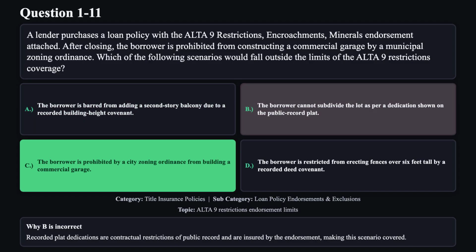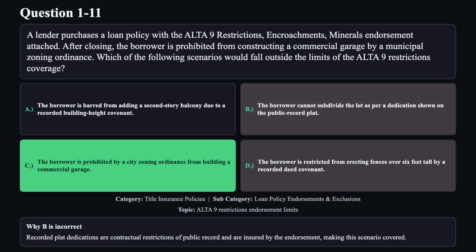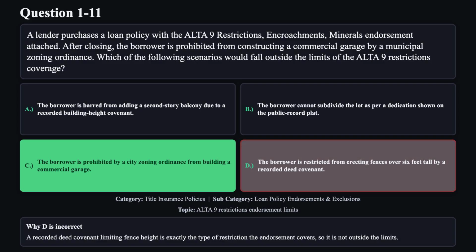Reason B is not correct. Recorded plat dedications are contractual restrictions of public record and are insured by the endorsement, making this scenario covered. Reason D is not correct. A recorded deed covenant limiting fence height is exactly the type of restriction the endorsement covers, so it is not outside the limits.